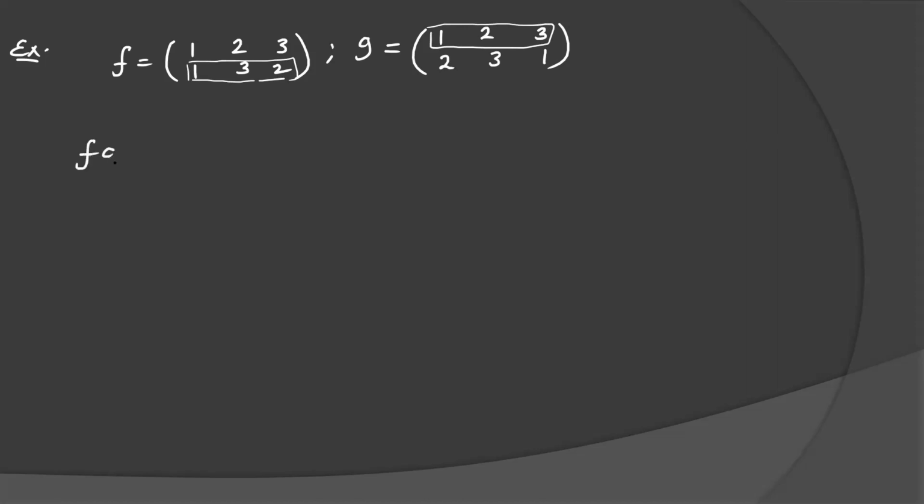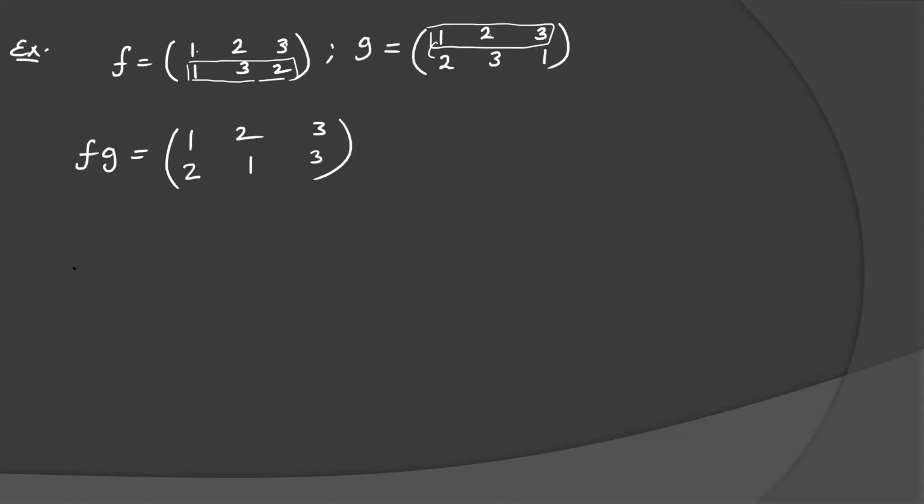Now if you multiply F and G, the first row of F will be the same: 1, 2, 3. Now 1 is mapped with 1 and here 1 is mapped with 2. So 1 is going to 2. 2 is going to 3 and 3 is going to 1. Okay, 3 is going to 2 and 2 is going to 3. So we will write 3 here. This is F into G.